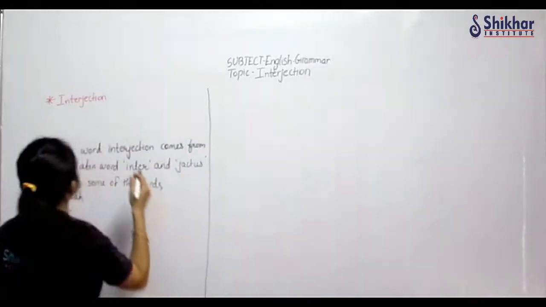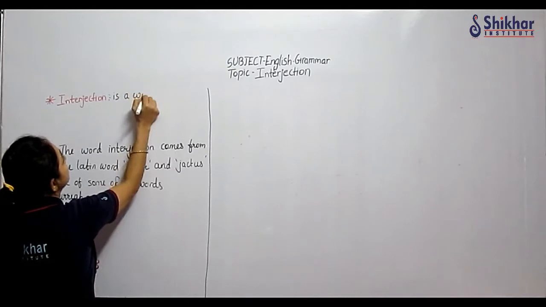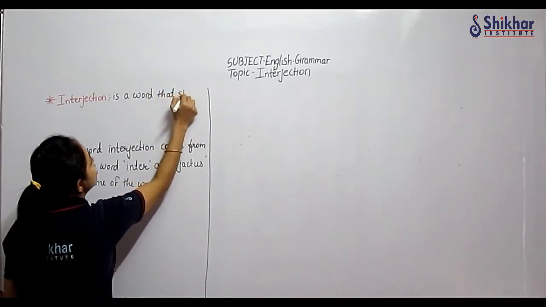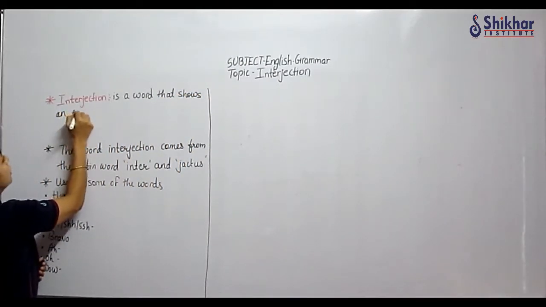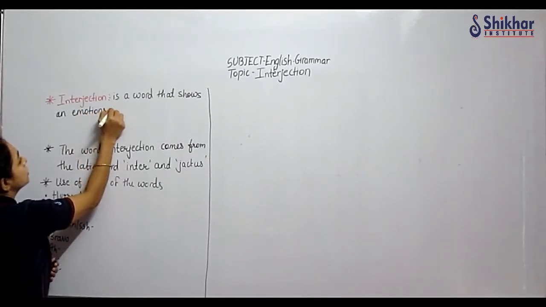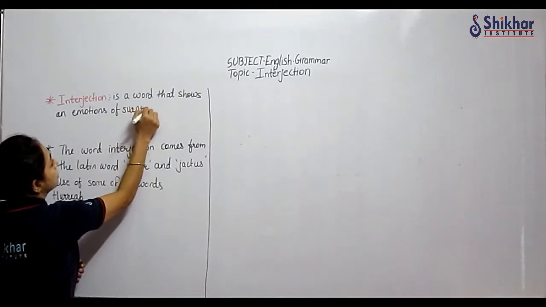It's a word that shows an emotion. What type of emotion? Can be any emotion. Of surprise, shock.